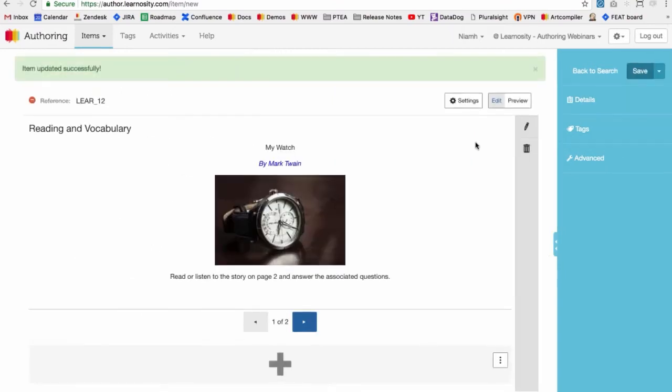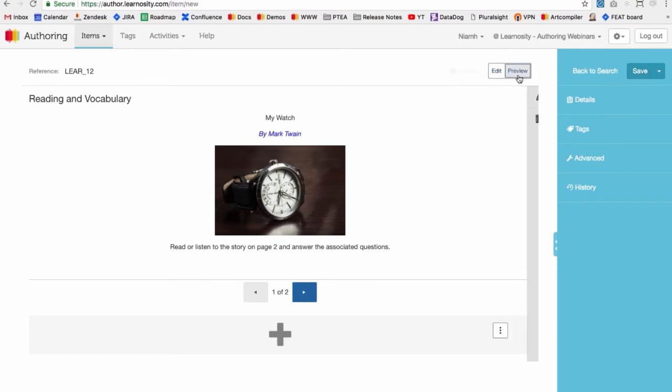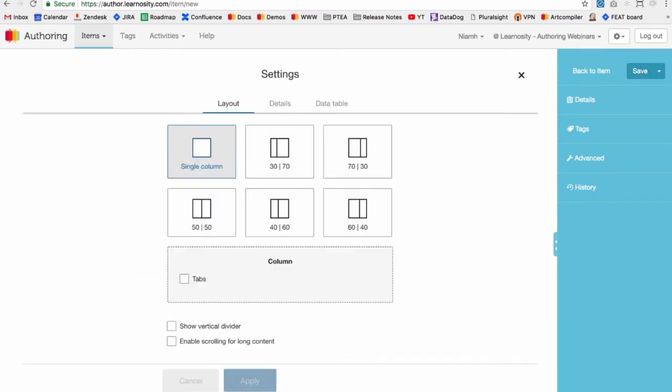Okay, so before I add my questions, I'm just going to change the layout of this item a little bit. At the moment, if I was to add questions, they'll appear underneath this passage, which isn't what I want. I'd like the passage to appear on one side of the item and the questions to appear on the other side. So I'm going to go to the settings tab on the top right of my item edit view. Just make sure you're on edit view when you look for the settings tab and not on preview. So click settings and you'll see some different column layouts. We're going to select 50-50 here.